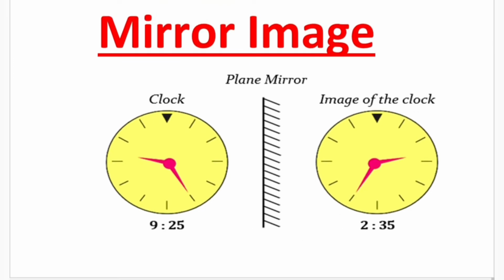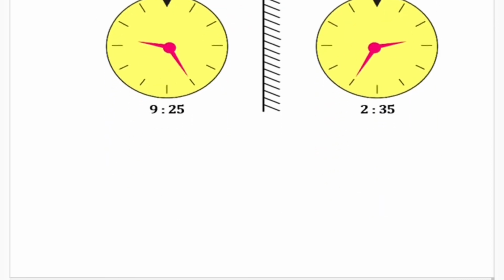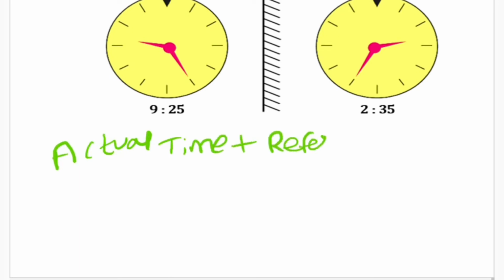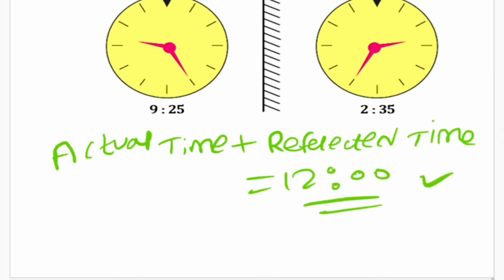I'm writing it here for you, so make a note of it. It is very useful and handy while solving mirror image questions regarding clocks. That formula is nothing but: actual time plus reflected time is always 12.